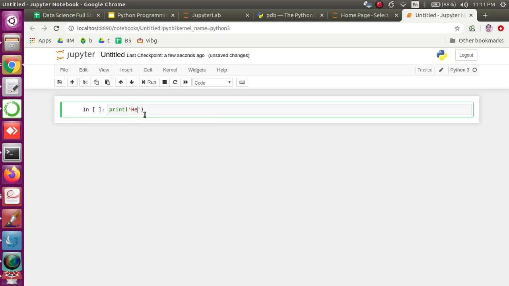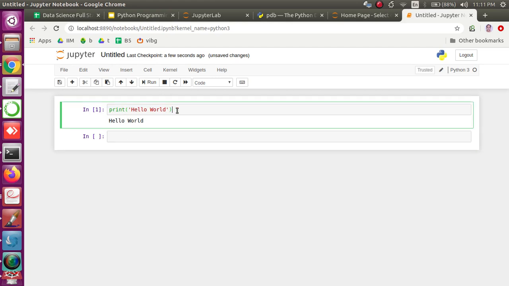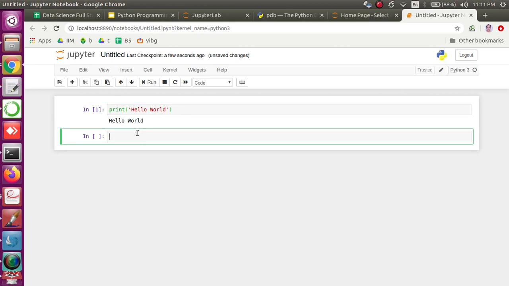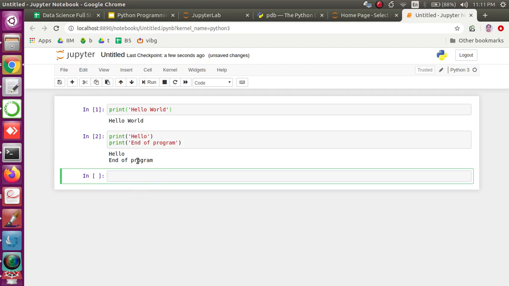Here I can write a simple code, hello world, and you are done, right? So that's as simple as that. I type the code here in the cell. I can write one line or I can write 2 lines of code. Okay, so you can write anything if you want. End of program. Okay, so let's say, and you are done, right?